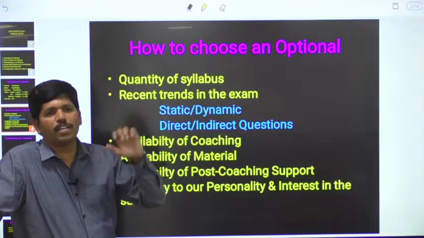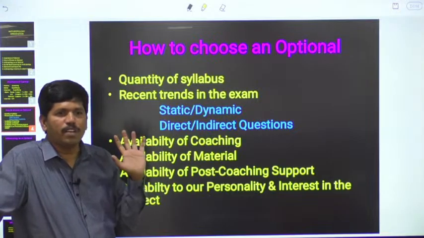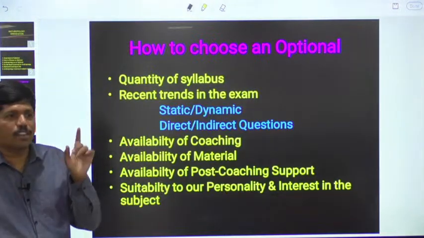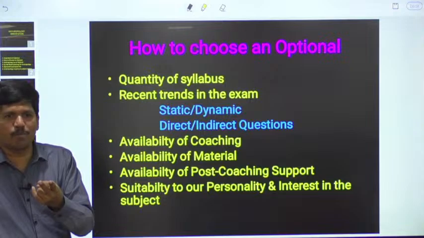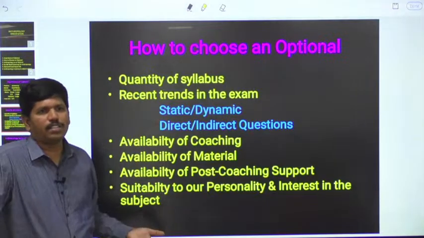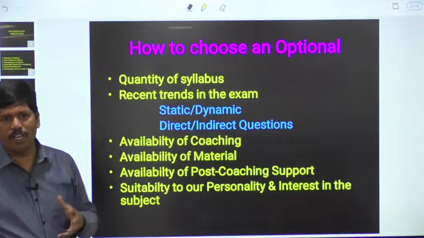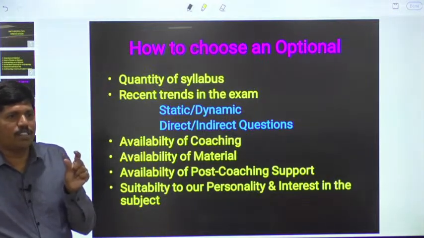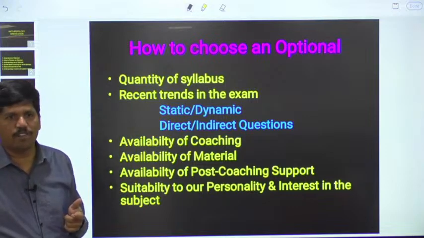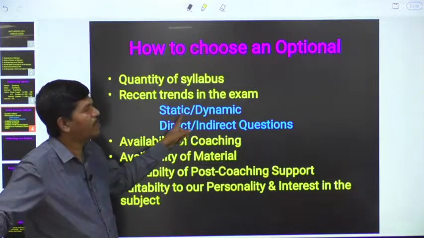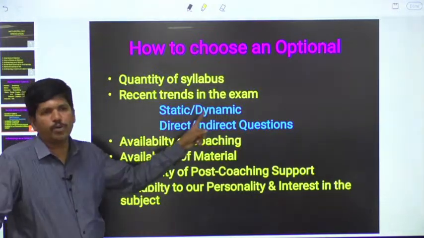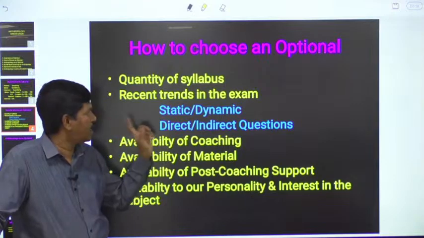Ultimately, we have to write 19 questions, 19 minutes of time. Wastage of 19 minutes of time in the examination is going to affect our success. That is in one paper only. We have 2 optional papers. Like this, and in total, even in GS also, we have to be careful. We have to avoid the wastage of time in the examination hall by thinking about the structure of the answer. That's why this factor has to be considered very well. How many questions are being asked from static content, how many questions are being asked from dynamic content.